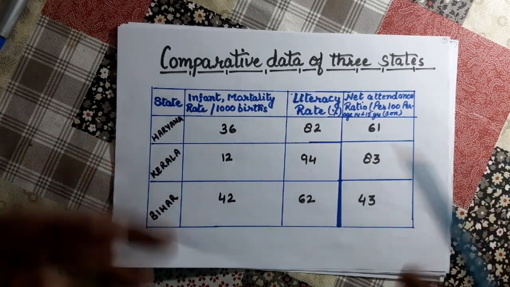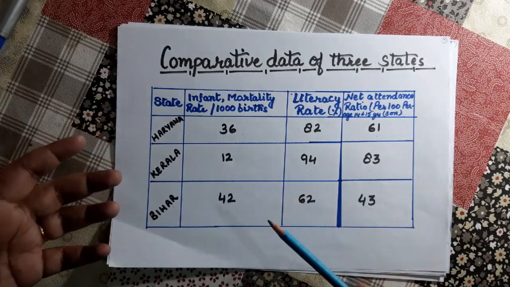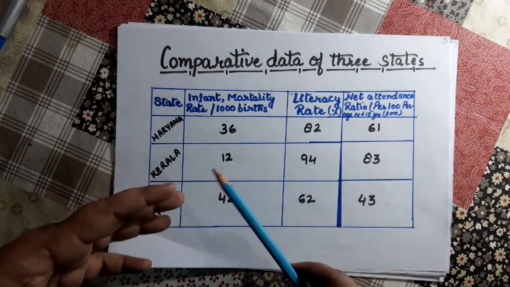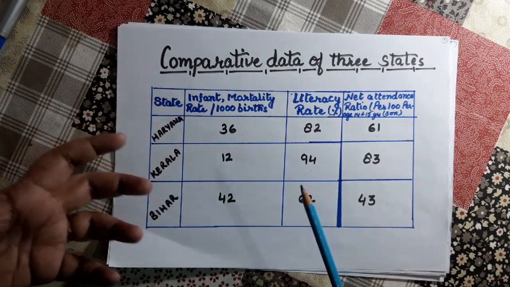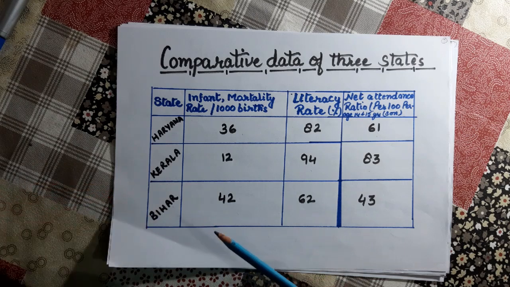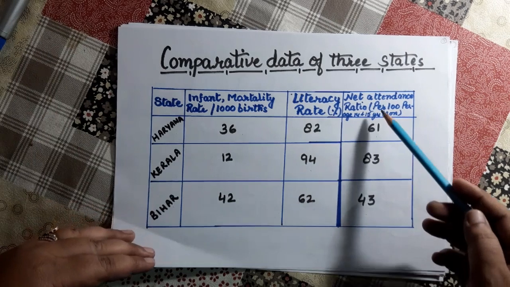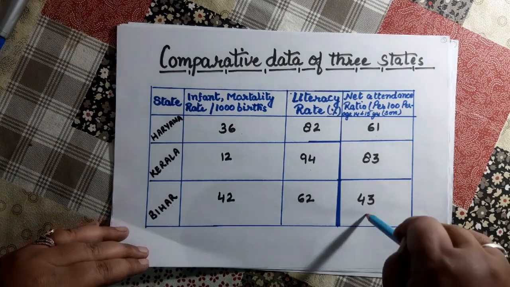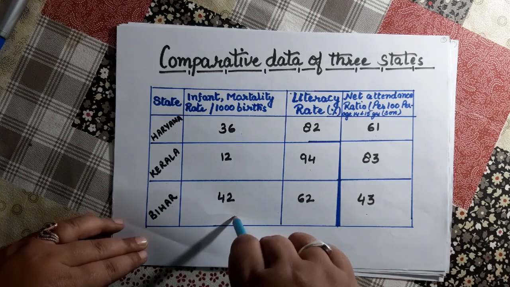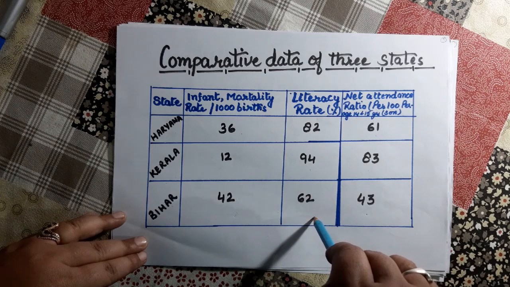Now if questions are asked based on this, about the condition of Haryana, you will say that it is in a developing zone. But the condition of Bihar: Bihar is still backward, because the net attendance ratio is very low, the infant mortality rate is higher, and the literacy rate is only 62.